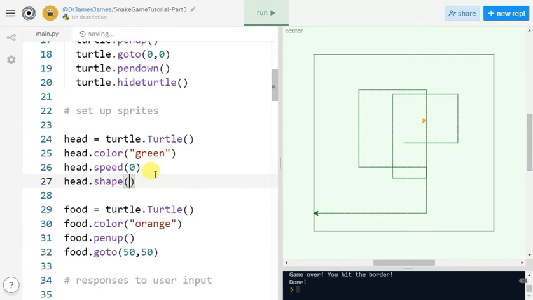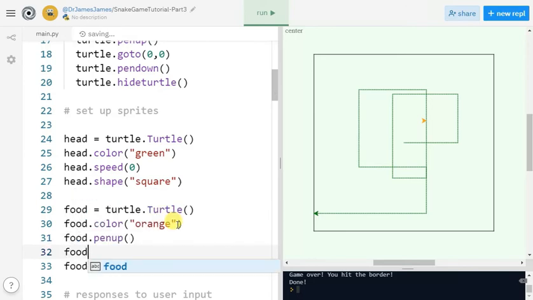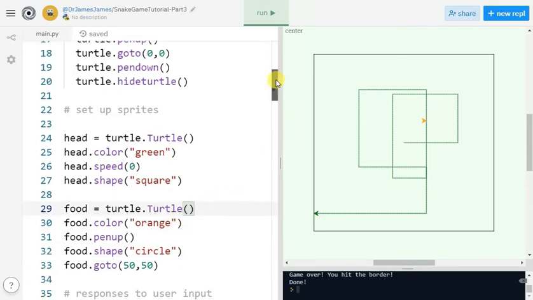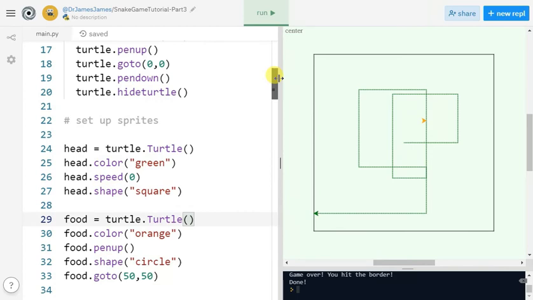Actually, I think I have to put it in quotes. So we're going to change that to be a square. And for the fun of it, we're going to change the food to be a circle. Probably originally that would also be a square, but we're going to change that to be a circle.